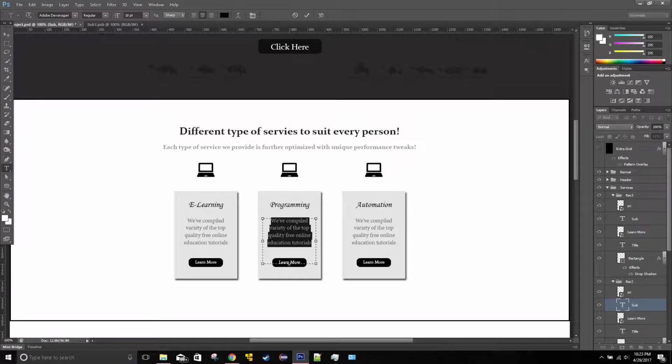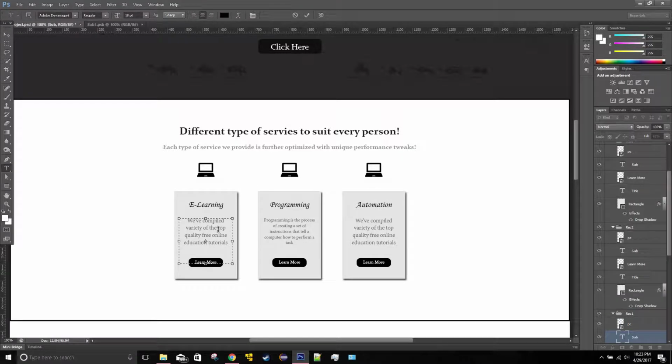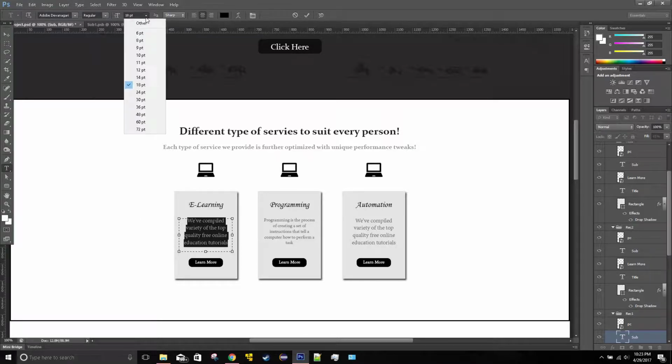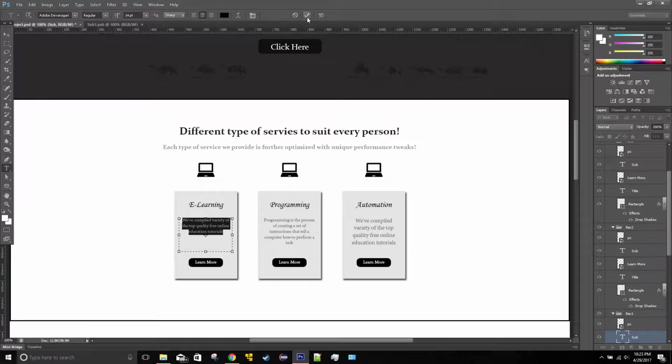And this is probably going to be too big, so I'm going to make this about 100. Okay, and honestly, we should make this 14 points instead because it's going to be too big for that. And right there, I'm also going to make the height only 100 pixel or 99, and I'll do 14 pixel,